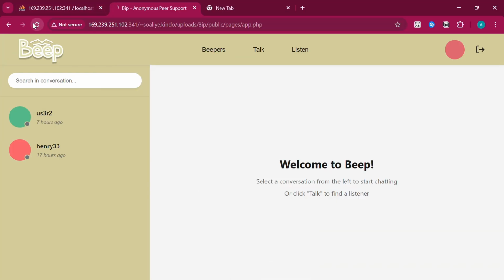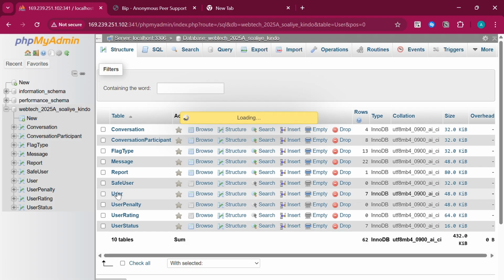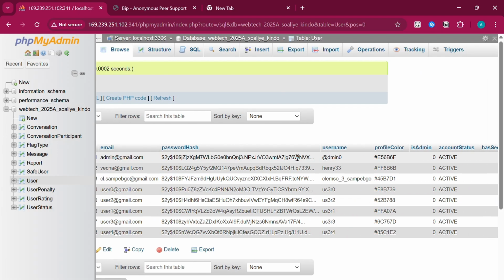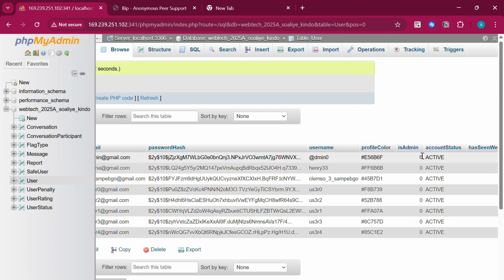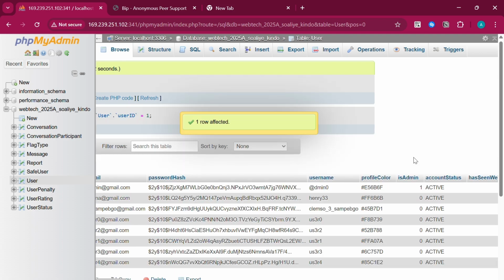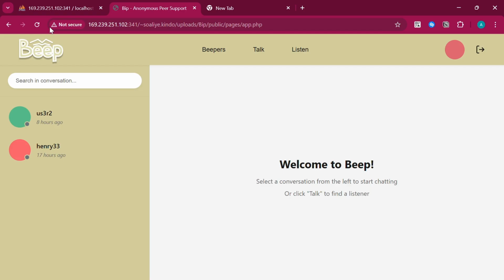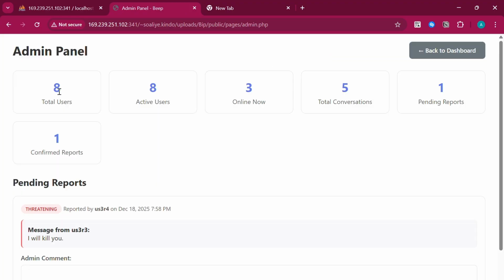So this is the admin thing, but they are not admin yet. To make them admin, we need to go to the database user, and then we see the user we want to make admin, and we change this to 1. So that will change their view of the app. And now they have an admin button where they can see the total number of users, the active users. We have 3 users that are active online right now, and then we have 5 total conversations. We have a pending report and then a confirmed report. So this is the pending report.